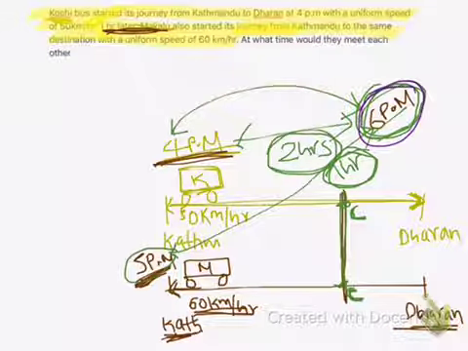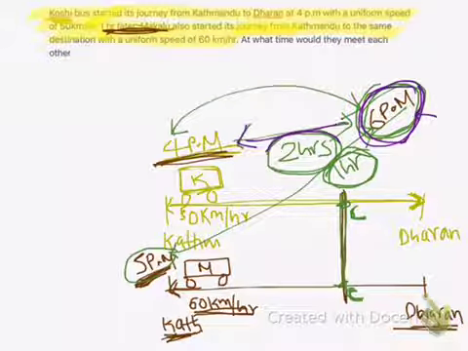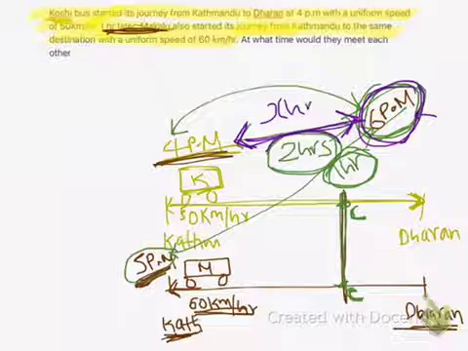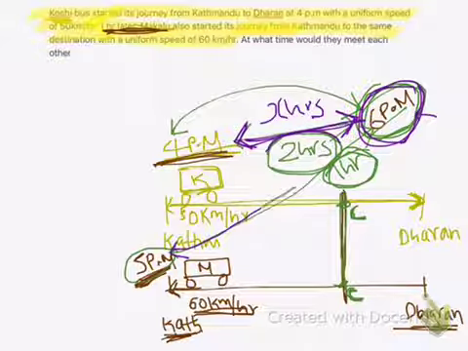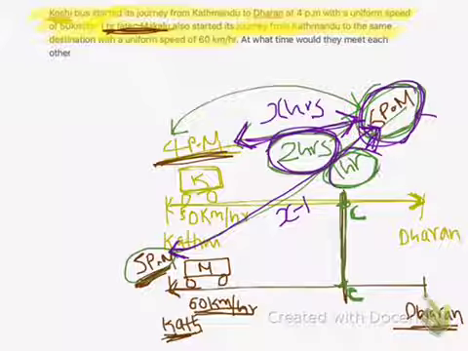But here 6 is just our assumption. Instead of 6, it can be any time, 7 p.m., 8 p.m., or 8:30, any time. But what we know is, let us say the difference in time between the time they meet and the time the first bus started its journey be X hours. Also, the difference in time between the time the two buses meet and the time the second bus started its journey should be equal to 1 hour less.